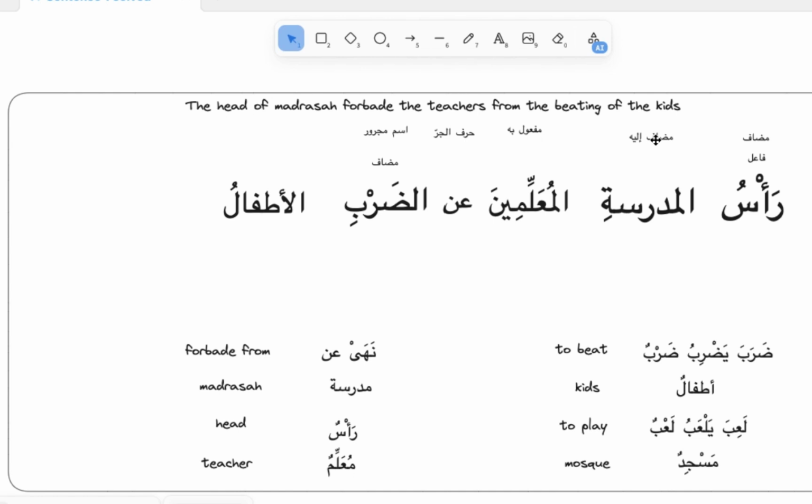And الأطفال مضاف إليه. So obviously we need to make some alignment for these new roles. الضرب becomes مضاف, it should not take al. And الأطفال being مضاف إليه has to have kasra, just like that. The head of madrasa forbade the teachers from the beating of the kids.